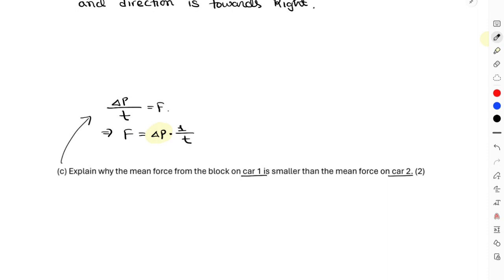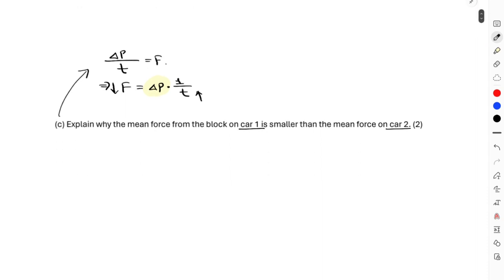So the car 1 with crumple zone will actually have a larger decelerating time. For a larger decelerating time, it will obviously have a smaller force, because force and time are inversely proportional. So that's why on car 1 the metal block was exerting a small amount of force of 2.5 Newton, and then again on car 2 the metal block was exerting a larger force of 4.9 Newton. That is your final answer over here.